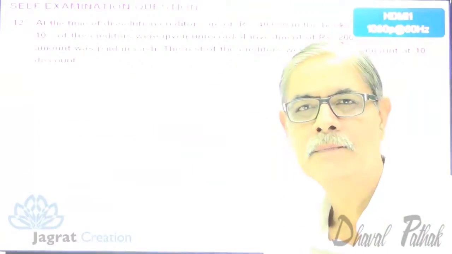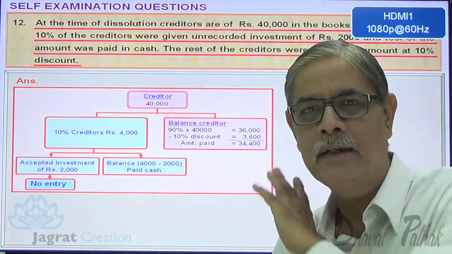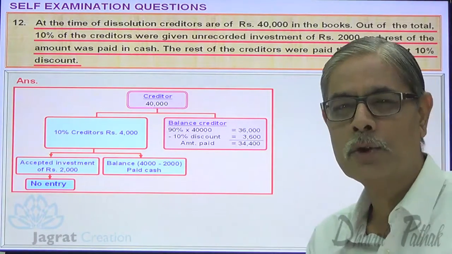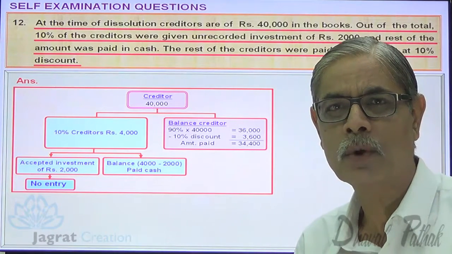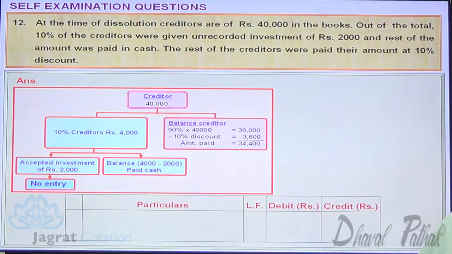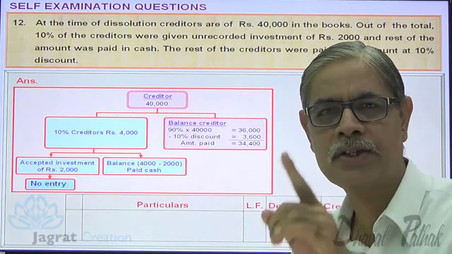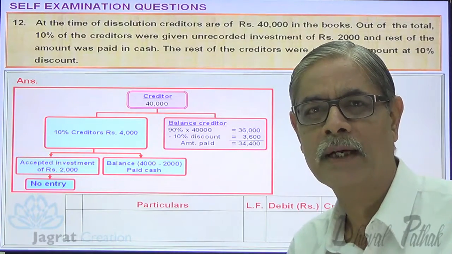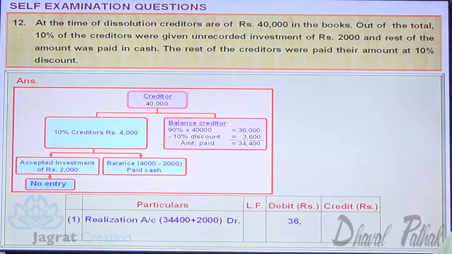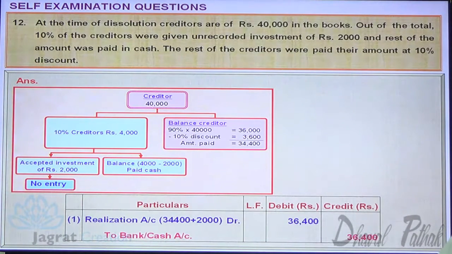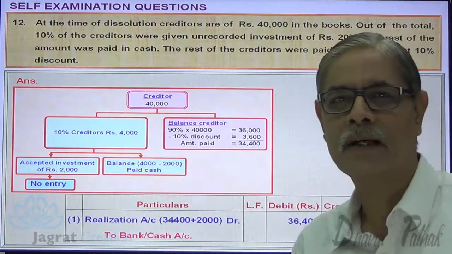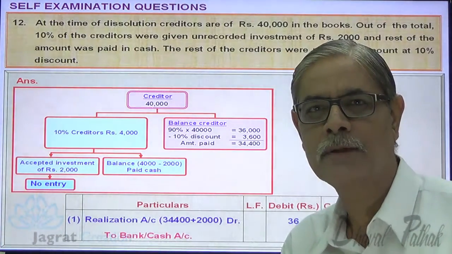Now the cash paid. How much? 34,400 plus 2,000. 36,400 cash is paid. So we have to write the entry for payment. Here the creditors are paid, so realization account gets debited. Realization account debit to cash or bank account credit. Realization account debit 36,400 to cash or bank account credit 36,400. This is how the entry gets recorded. Now let us go to the next.